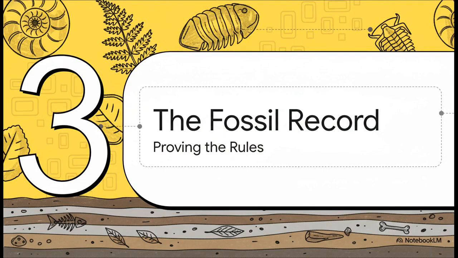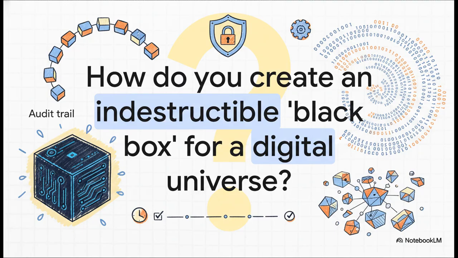But here's the thing. Just having rules isn't quite enough. You also need to be able to prove they were followed every single time without exception. And this brings us to the next absolutely crucial component, a permanent, unchangeable history of the world that they call the fossil record. Which, of course, brings up another fascinating question. How do you build an indestructible black box for a digital universe?